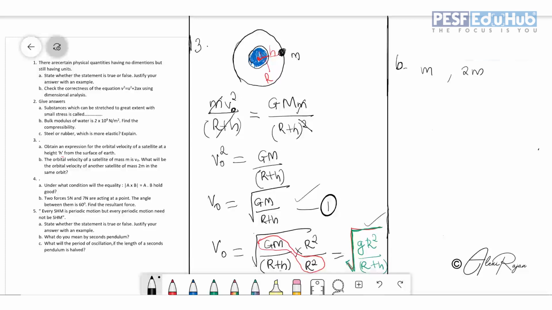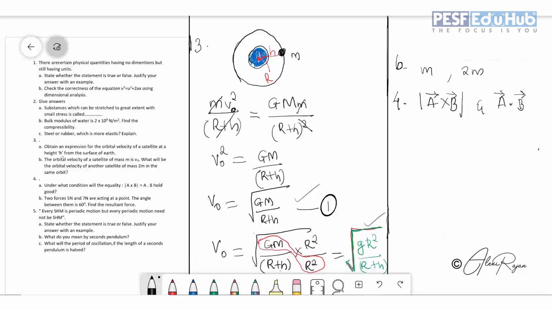Now going for the fourth question, that is, under what condition will the equality of A cross B and A dot B hold? Here you should put the vector sign also. Vector head is a must. In the question it is not given, but still while you are writing in your answer sheet, you should write that vector sign also.